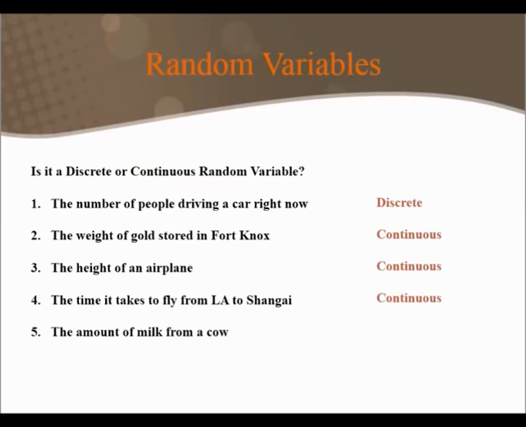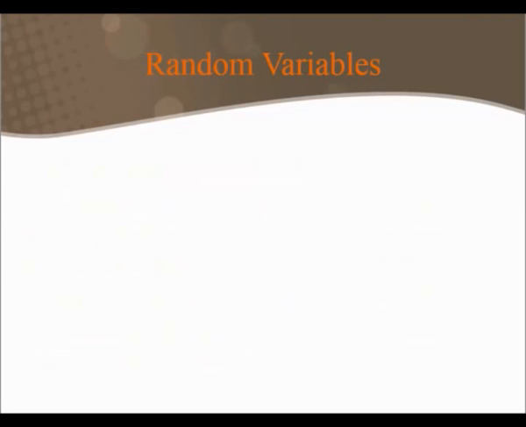The amount of milk we get from a cow could also take on any value between two integers. So this again would be a continuous random variable. The number of whole gallons of milk from a cow. Now we're talking about whole gallons, so there would be 1 whole gallon, 2 whole gallons, 3 whole gallons. In other words, we can count them up, so I would call this a discrete random variable.